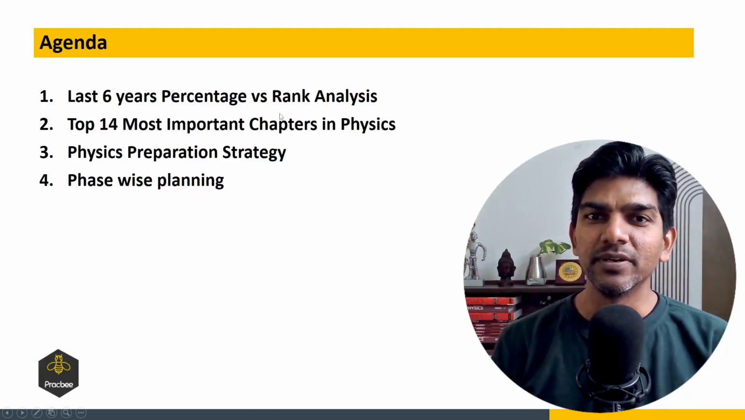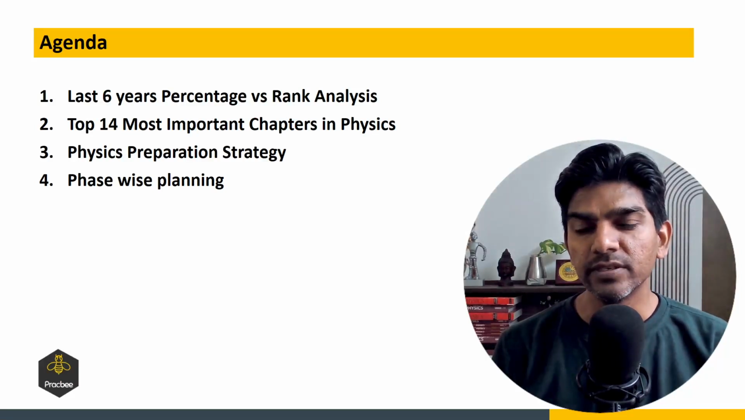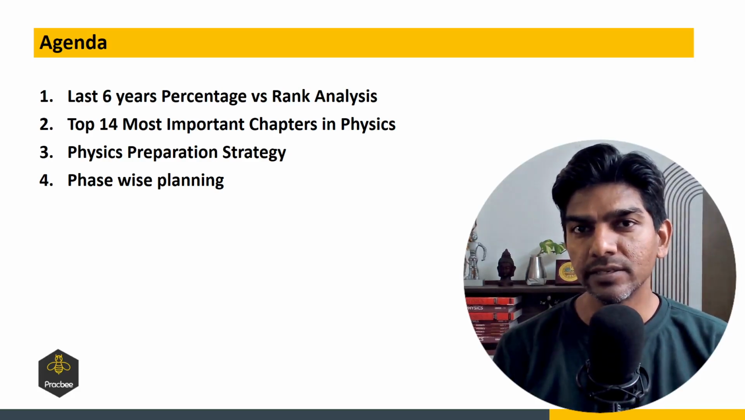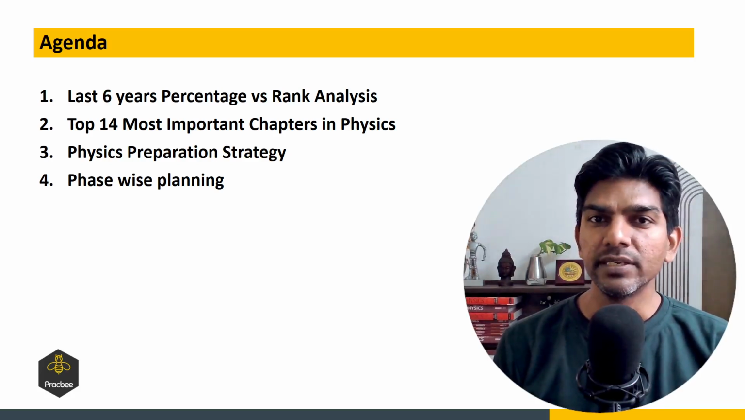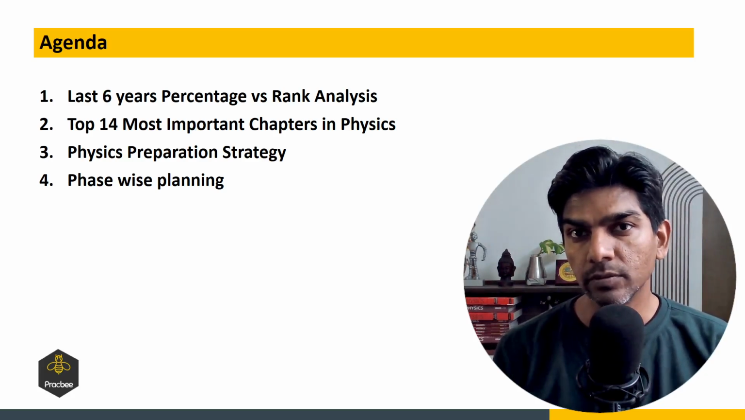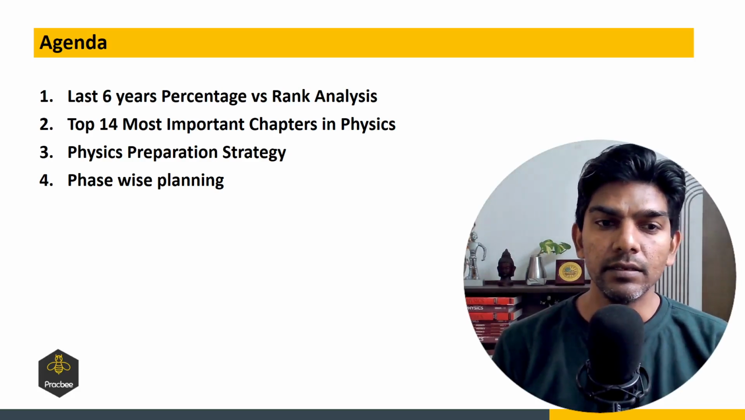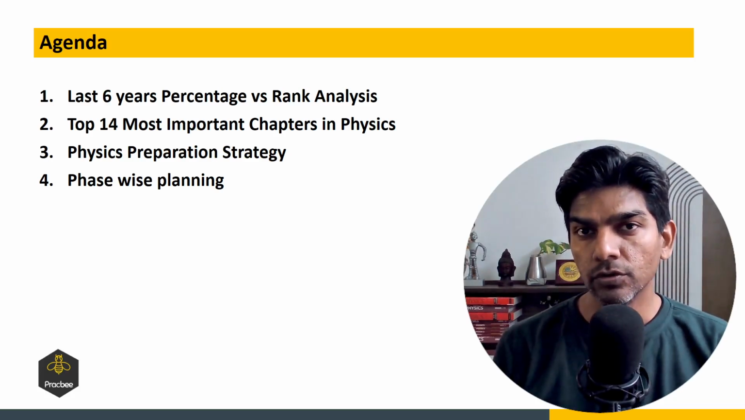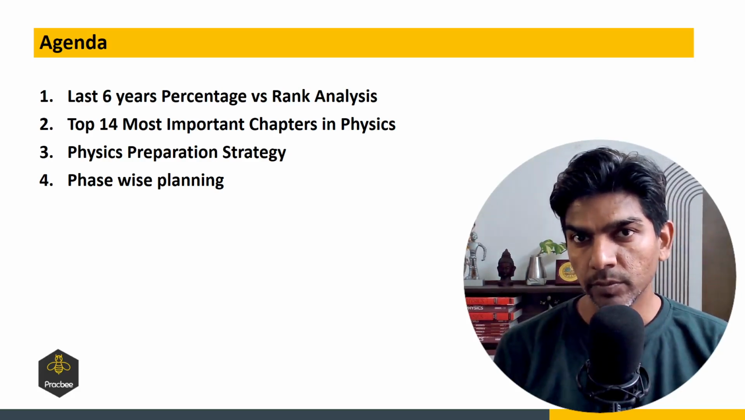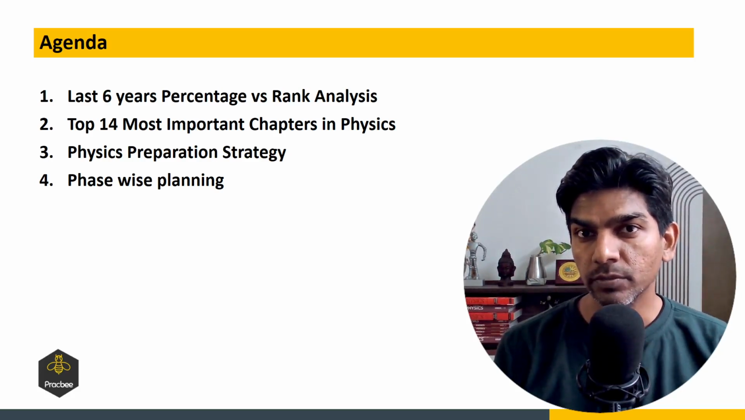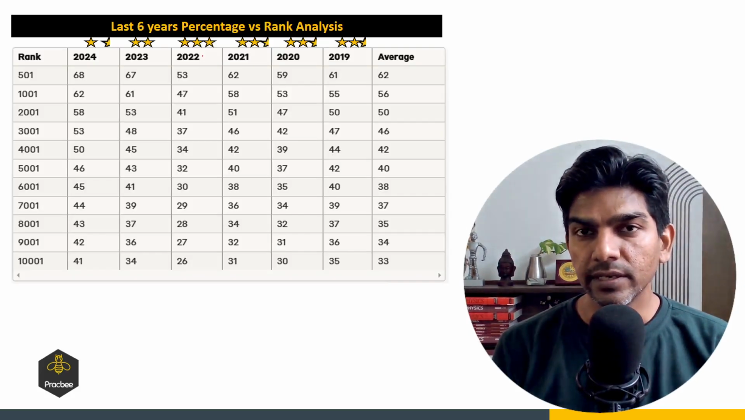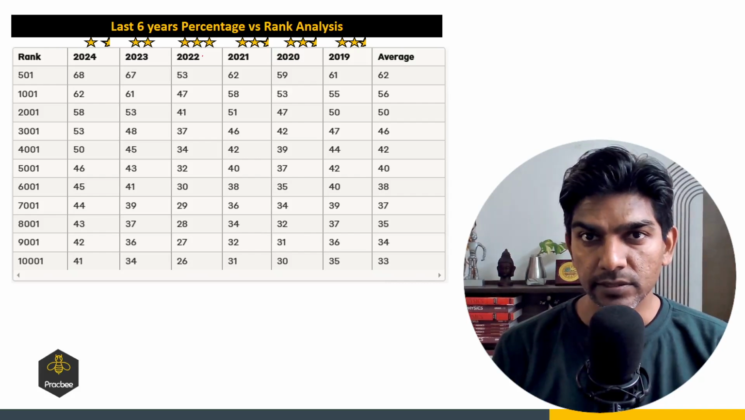Hello everyone. In this video, this is the agenda. First we'll see the last 6 years percentage versus rank analysis in JEE Advanced, and then we'll see the top 14 chapters which you should target for physics as far as JEE Advanced is concerned, and then the right preparation strategy which you can follow at this point of time, and then the phase wise planning which you can adopt, means what material to follow and how much material is sufficient for what rank, right? So the first agenda is the analysis part of the last 6 years PYQs.